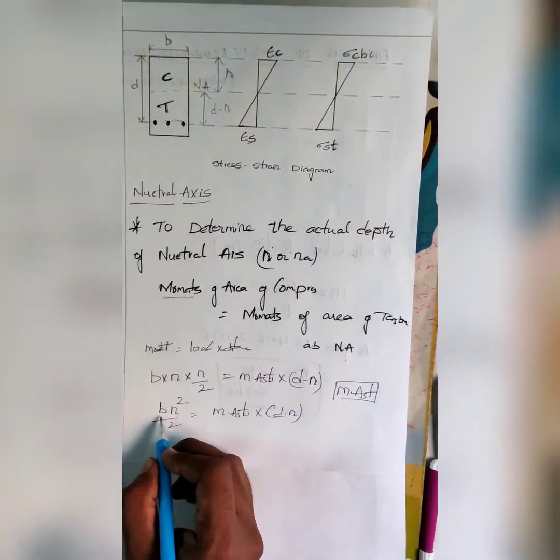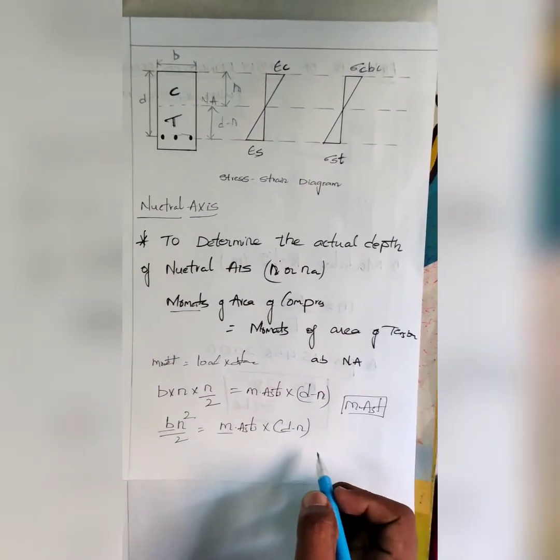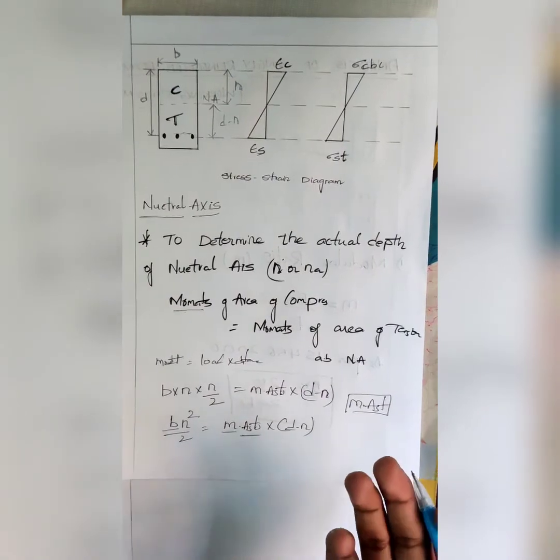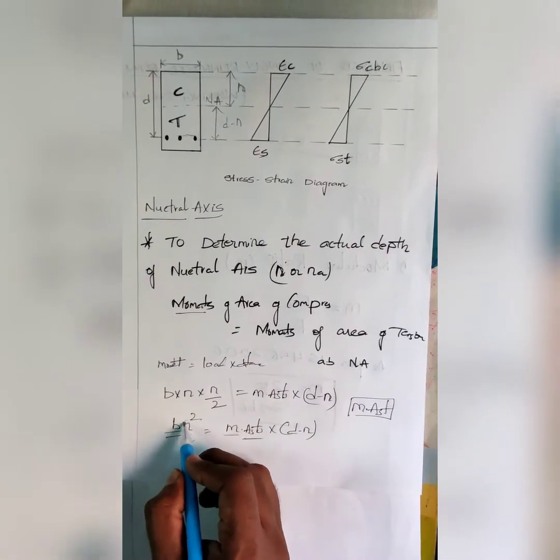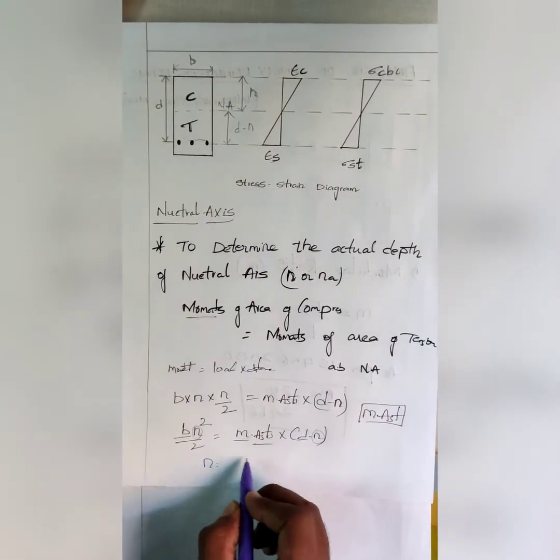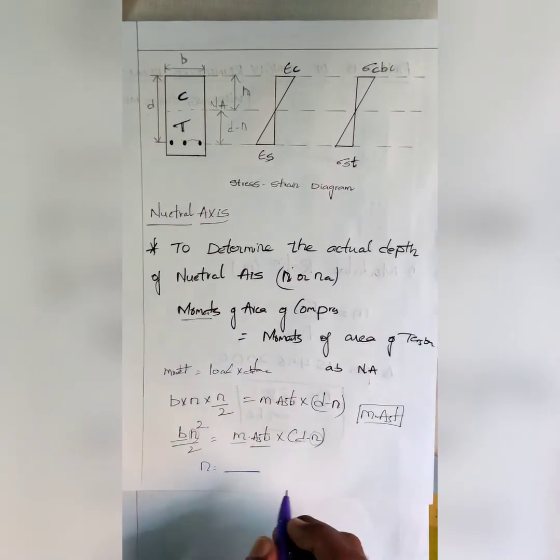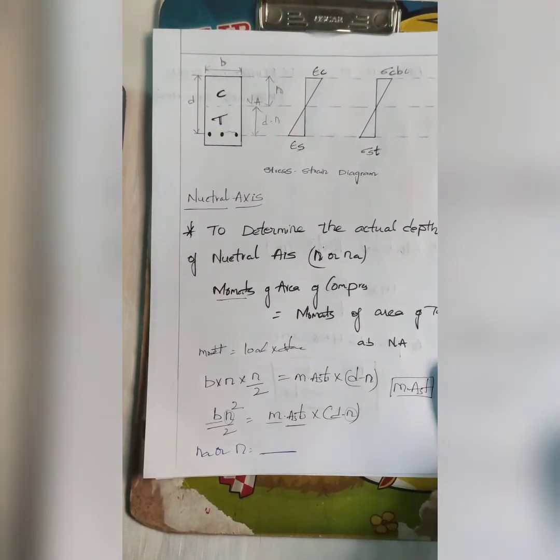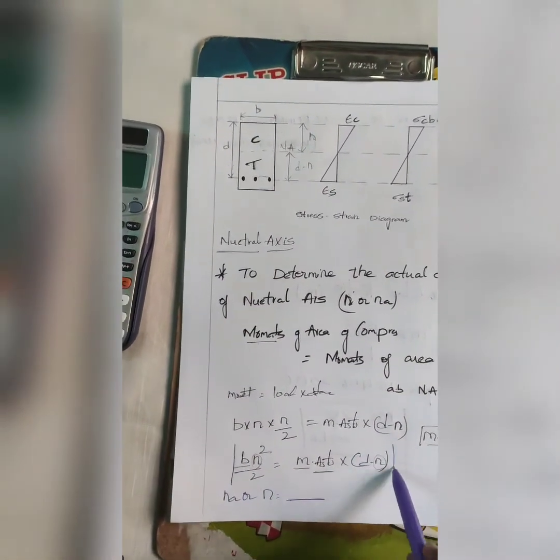The width of the beam is given in the question. We already know m is equal to 280 by 3 sigma cbc. Ast is pi by 4 into d square, depending upon the diameter of the bar. So there is only one unknown. By equating, we get the actual depth of the neutral axis, N or Na. When we need to find the depth of the neutral axis, we use this formula.